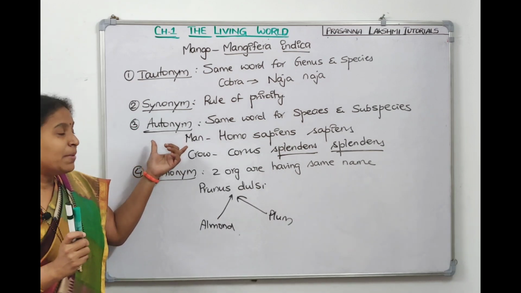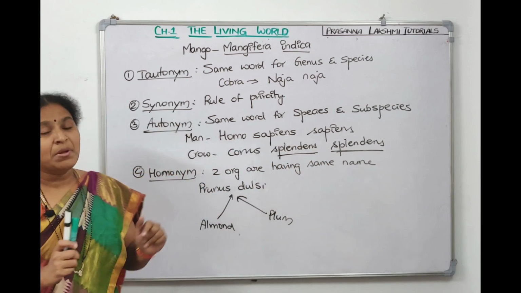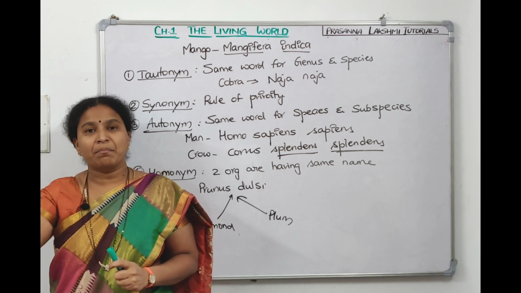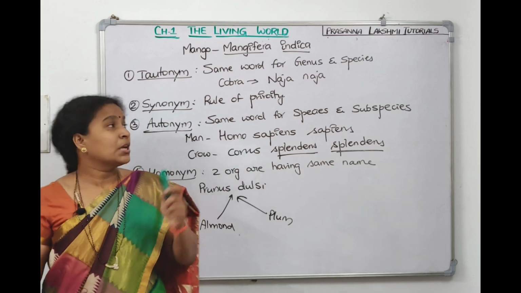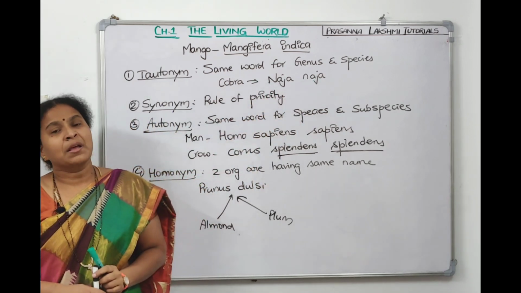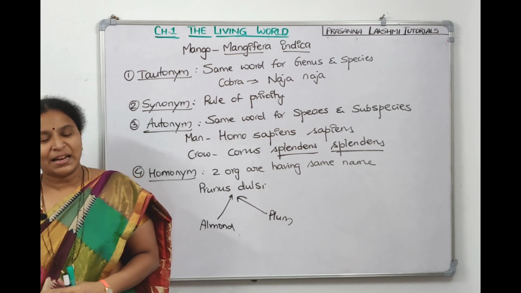And autonymy means species and subspecies with the same word. Synonymy means the scientist who recorded first, by the rule of priority, his name will be the main name and all other names are synonyms. Tautonymy means if the genus name and the species name are the same, then we call it tautonymy, right? Take a screenshot, we will continue.